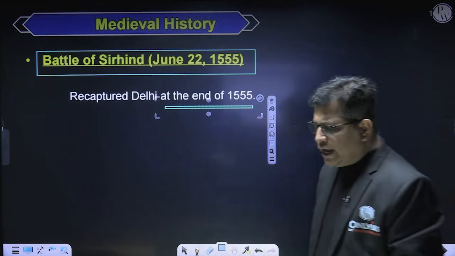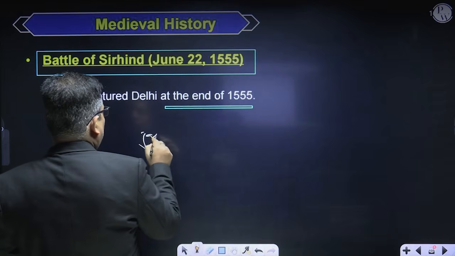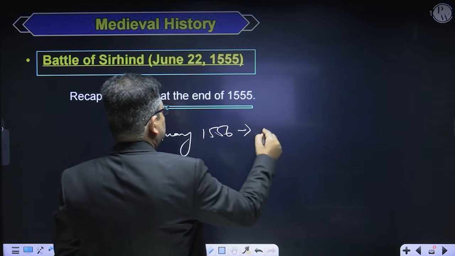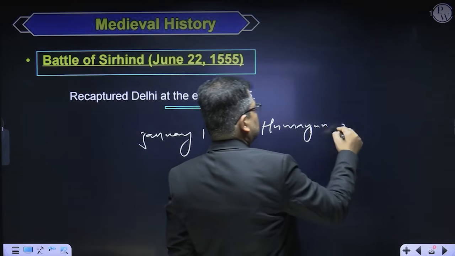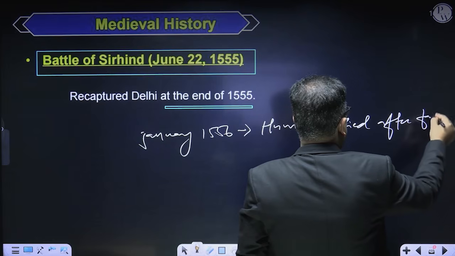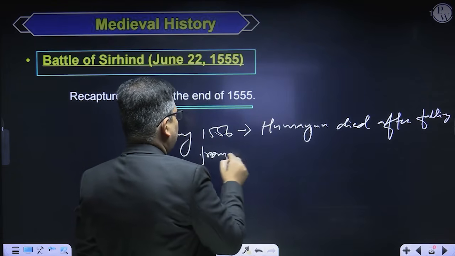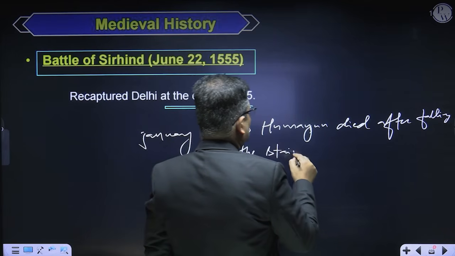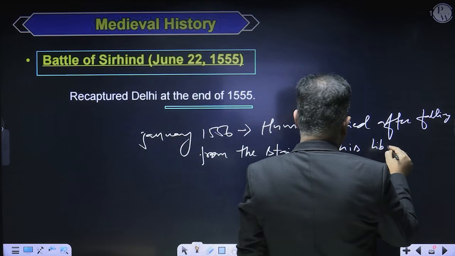But unfortunately, in January 1556, he died. Humayun died after falling from the stairs of his library.